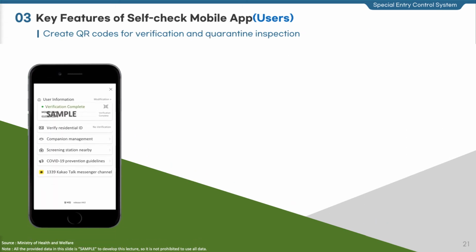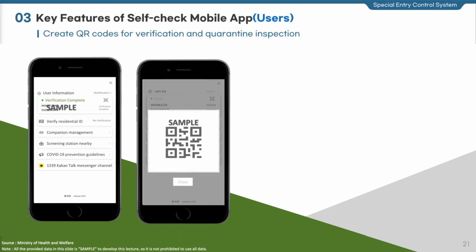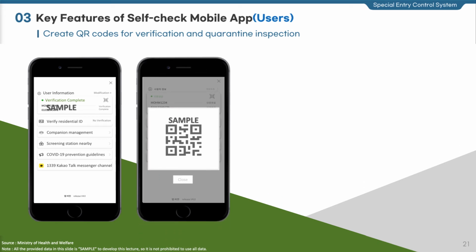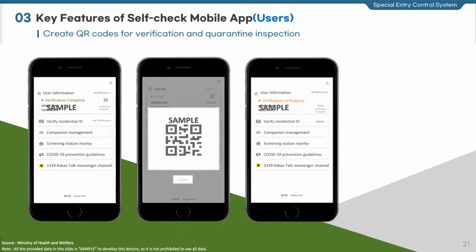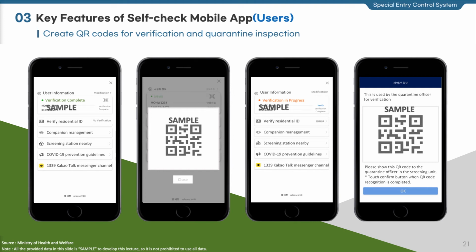Also, users can create QR codes for verification and quarantine inspection. A QR code for authentication is created after a user completes verifying the passport number and mobile phone number. In addition, another QR code for quarantine inspection is created when the entry of required data such as travel record declaration and health check questionnaire are completed. The QR code for quarantine inspection is checked by the inspector.